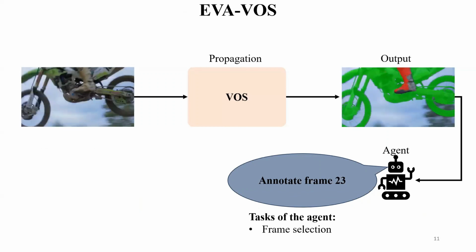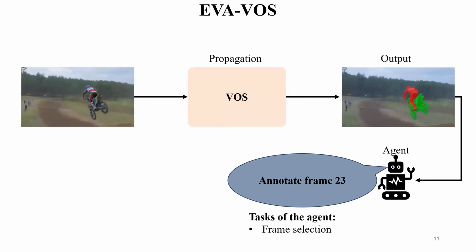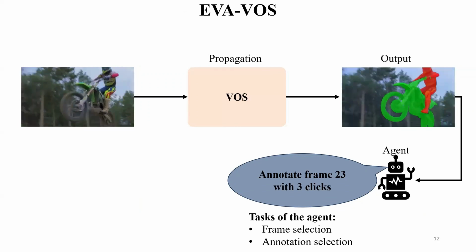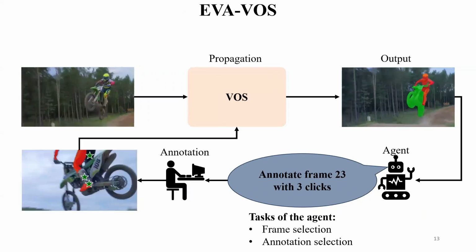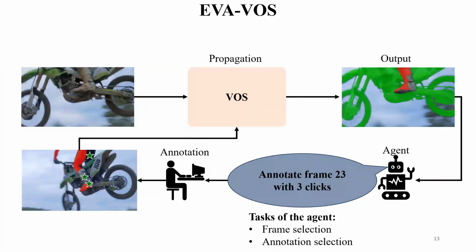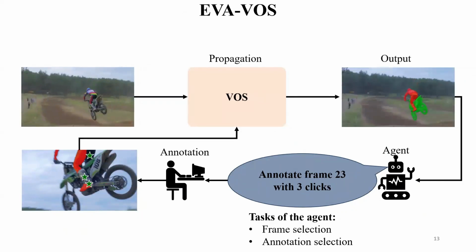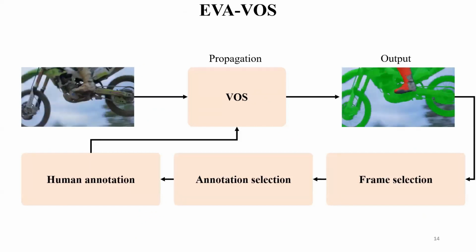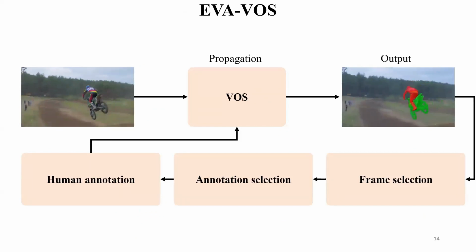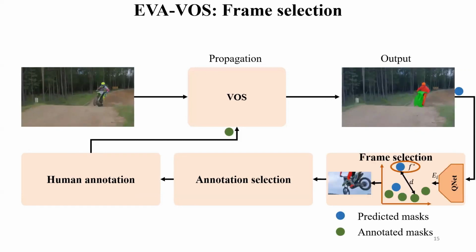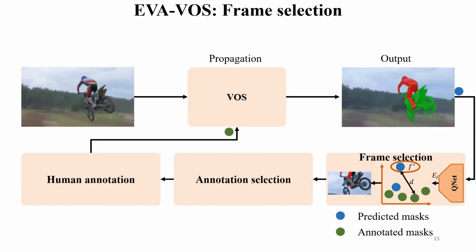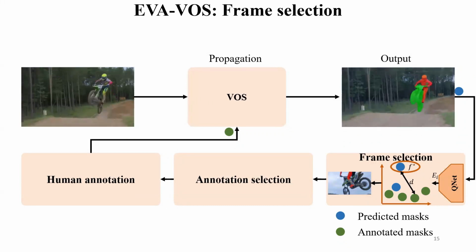Our contribution is the introduction of an agent that predicts iteratively which frame should be annotated and which annotation type should be used. Finally, the annotator interacts with the selected frame to provide the selected annotation type. In more detail, EVA-VOS consists of three modules: frame selection, annotation selection, and human annotation. In the frame selection, the goal is to train a model to predict a frame that will have the maximum impact on the propagation stage.